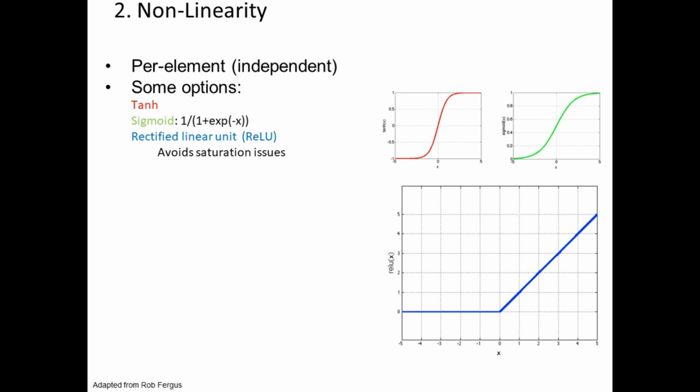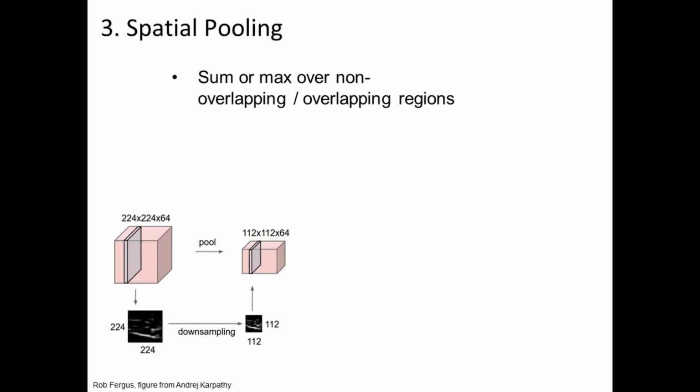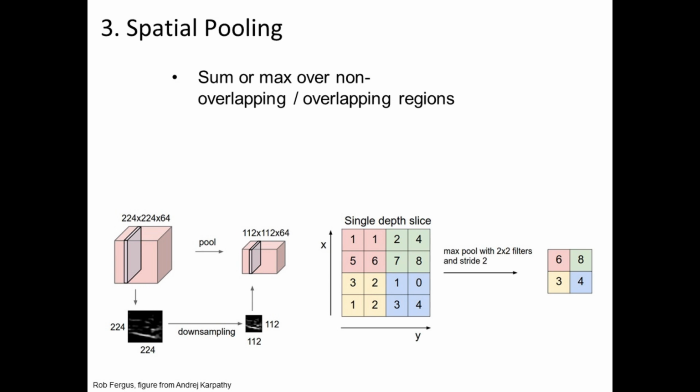The next step is to perform non-linearity, that is, to apply the activation functions. For that we choose options like tanh, sigmoid, or rectified linear unit. This is the most used one because we can avoid saturation issues. Further is the spatial pooling. As I said, we will downsample it. Because we apply so many convolution filters, as you saw previously, we would have stacked so many, and that stack should be reduced, or we need to slice it down. So we downsample it, reduce the size of the image and consider it for the pooling further.